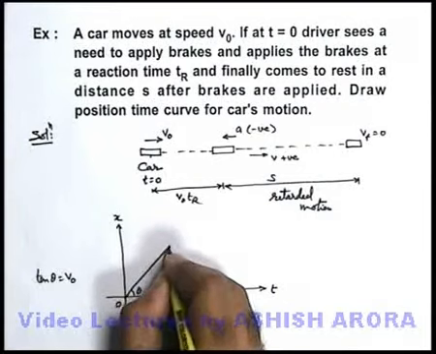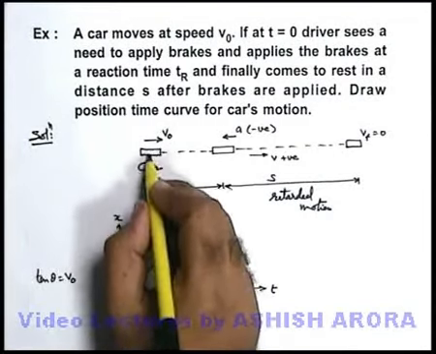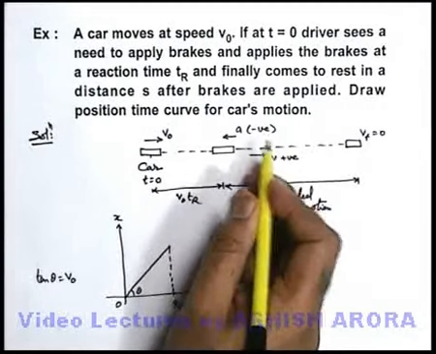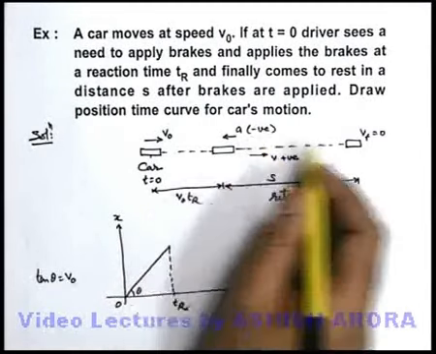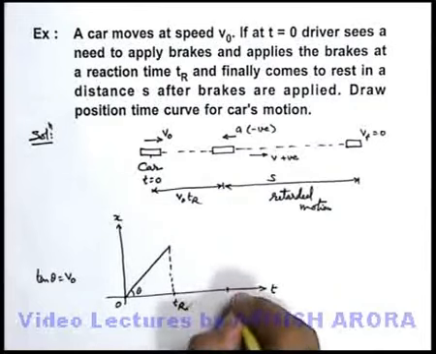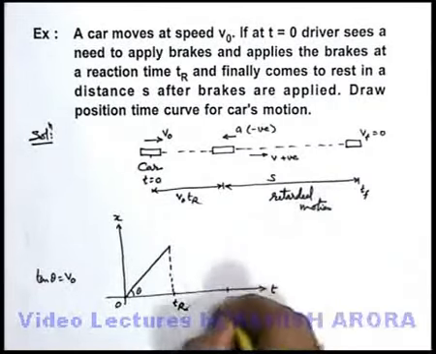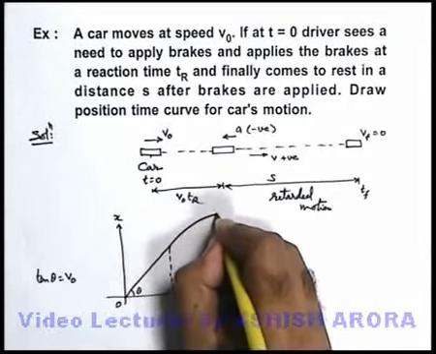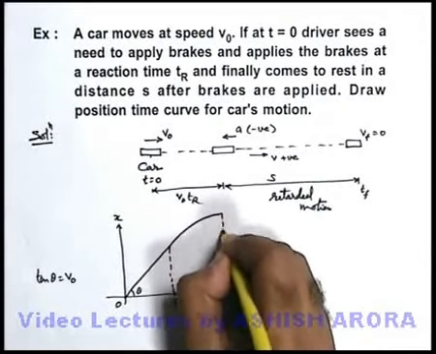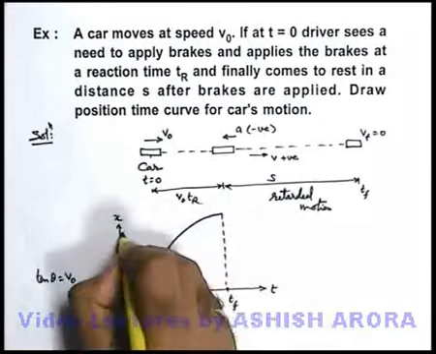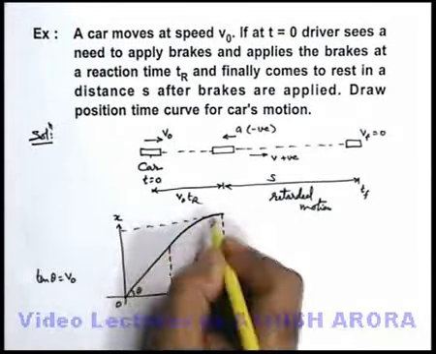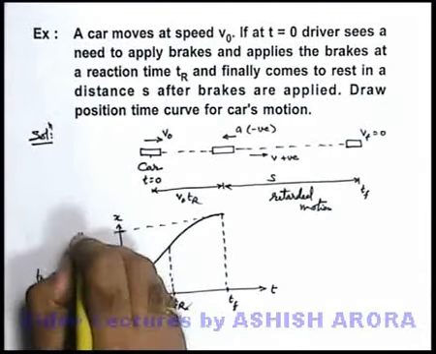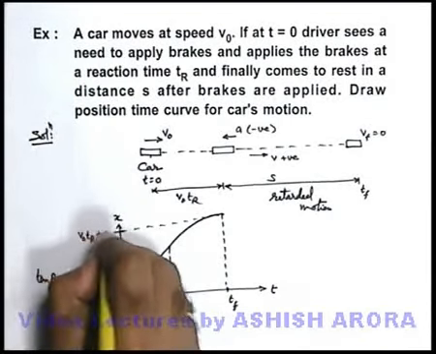And from this time, the car starts retarding. If it starts retarding, the acceleration becomes negative and finally it comes to rest at a time, say t final. At this t final, the slope of this curve should become 0. And the final position will be v0 tr plus s.